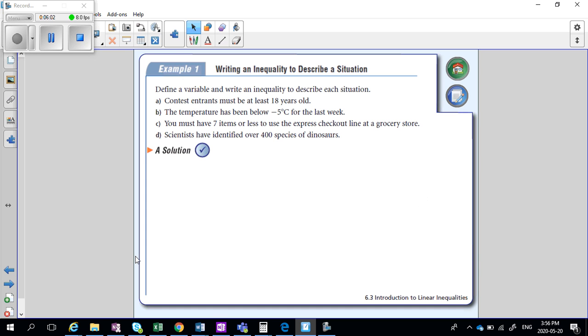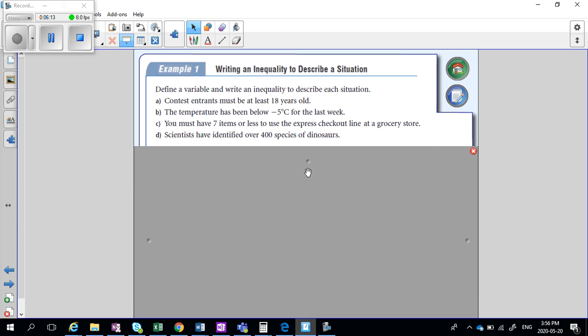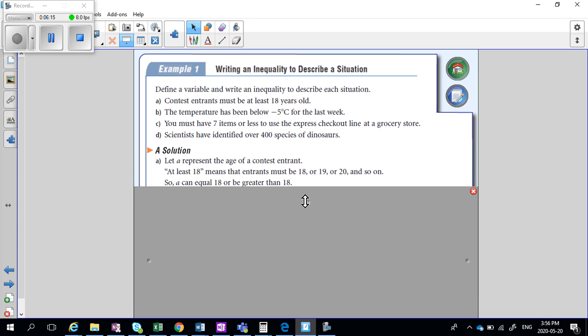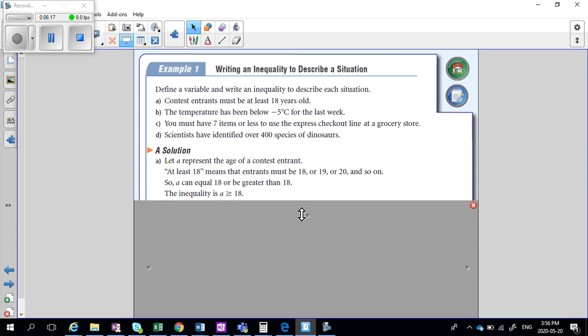First example: define a variable and write an inequality to describe each situation. Contest entrants must be at least 18 years old. If A is age, you have to be at least 18, so 18 is the minimum. You could be 18 or over. So A has to be greater than or equal to 18.